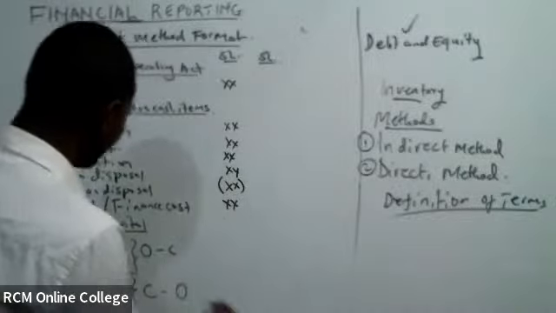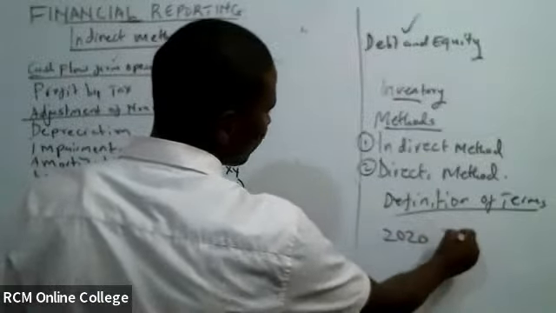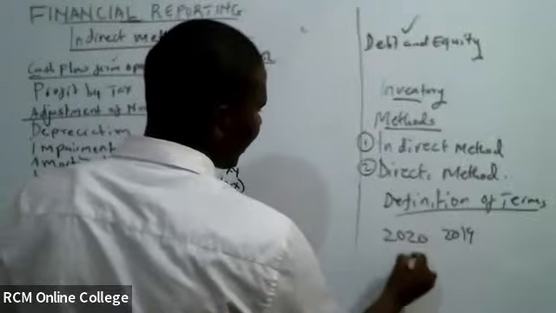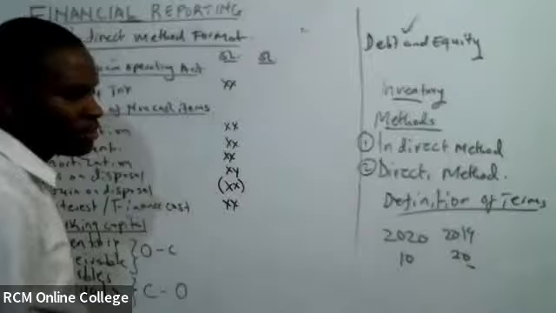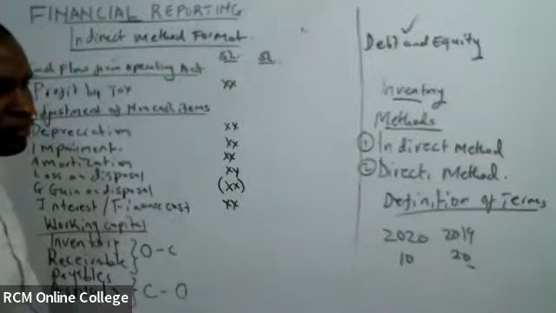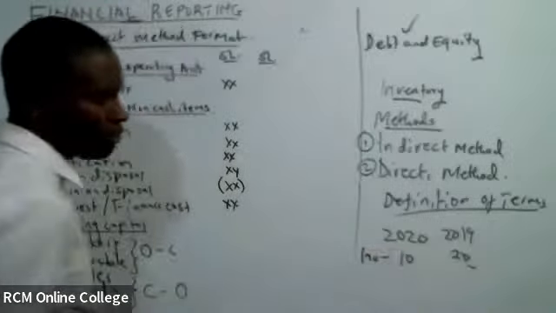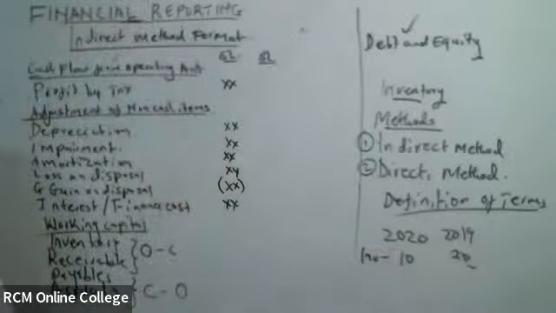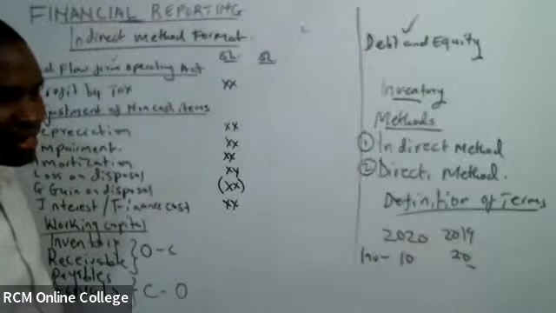For example, assume I had inventory in 2020 and this is 2019. 2019 I had 10 and this is now 20. What is my opening balance? What is my opening balance in such case? This is inventory. Opening balance ni ngapi in that case? Is it 2020 or 2019?